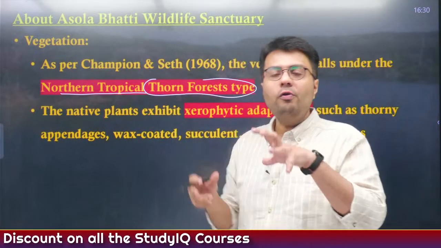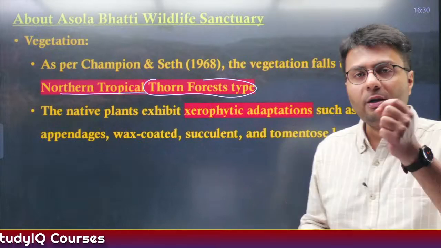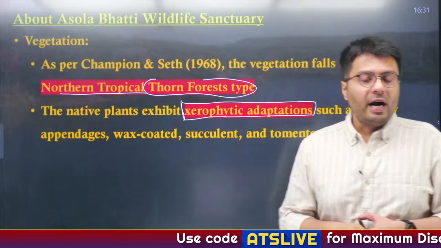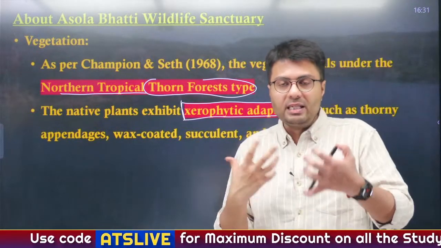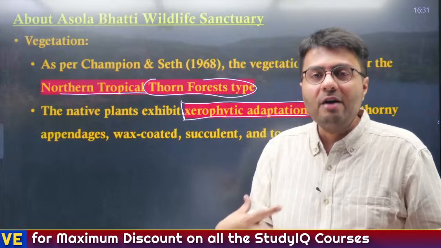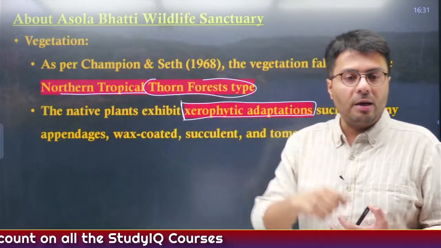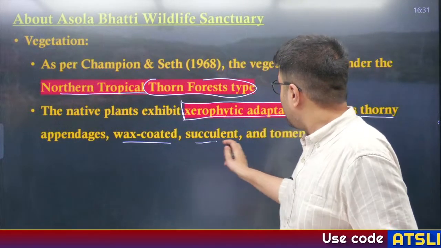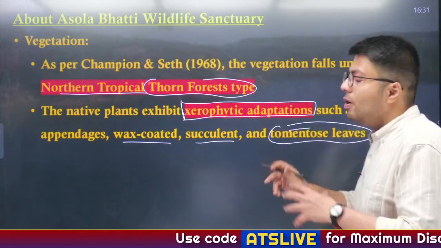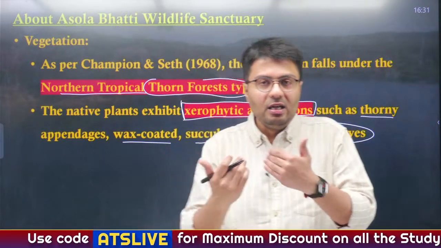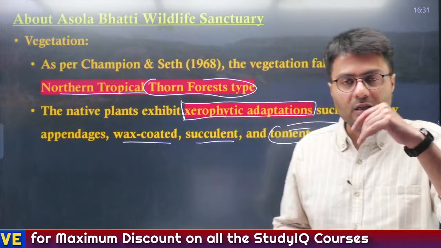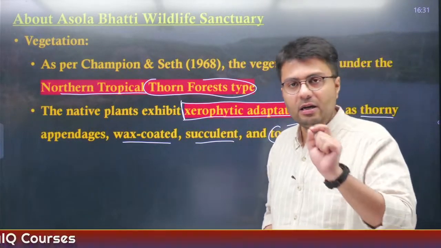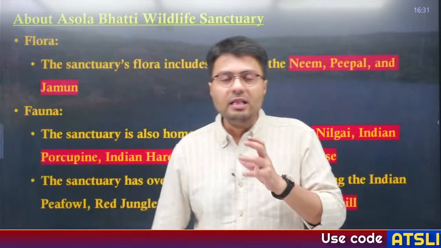Now these thorn forests are the forest types that develop in water-stressed areas, right? So these plants exhibit what is known as xerophytic adaptations, which makes these plants use water at the minimum level and also conserve the moisture within them. Therefore you will see thorny appendages, wax coating on their leaves, succulent roots and tiny leaves, which means they are adapting to water-stress environments and conserving the moisture present inside the body of the plant. So that is why you will see xerophytic adaptations in thorn types of forest.